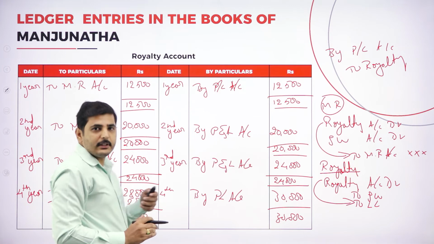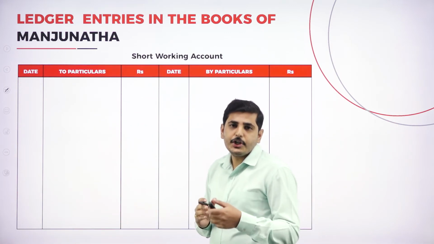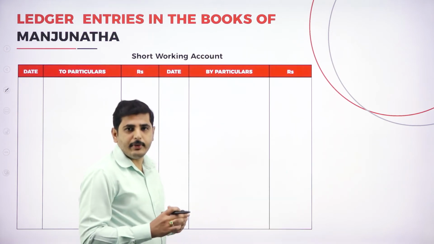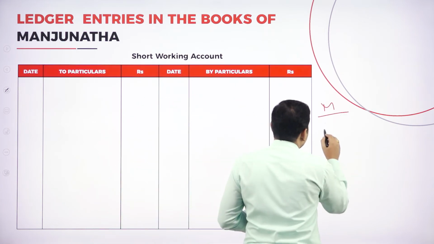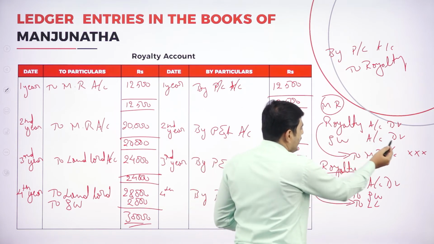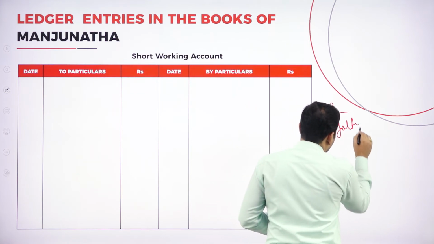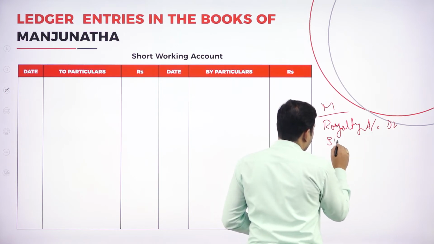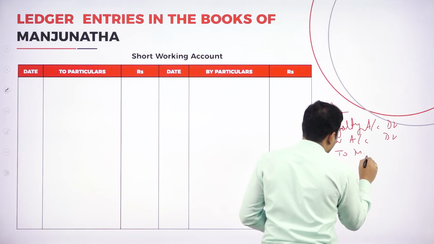This is how we have to prepare the royalty account. Next, going to the short working account. Wherever short working appears in the journal entry, the same entry should be carried to the ledger. Where can you find the short working here? In case of minimum rent, we can find royalty account debtor, short working account debtor to minimum rent account. See, royalty account debtor, short working account debtor to minimum rent account.